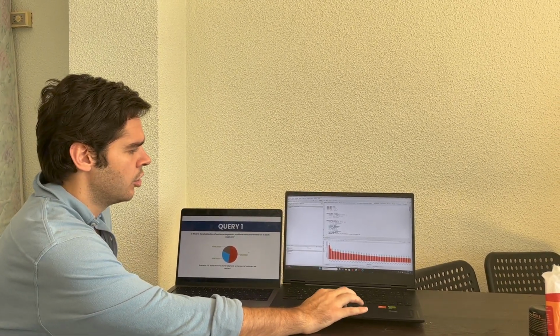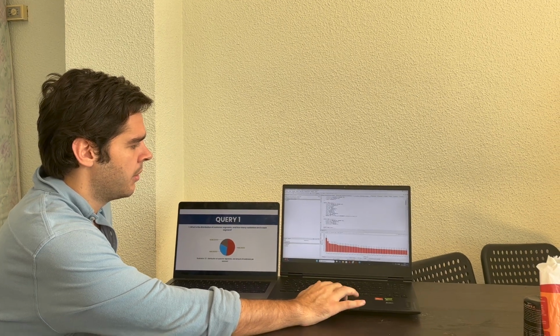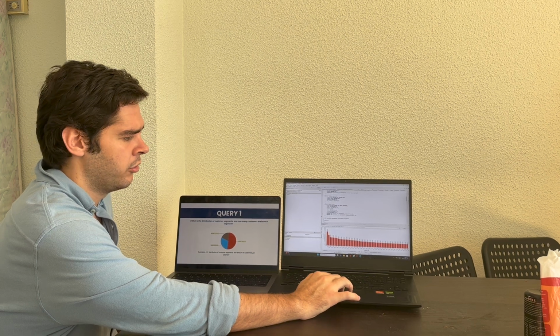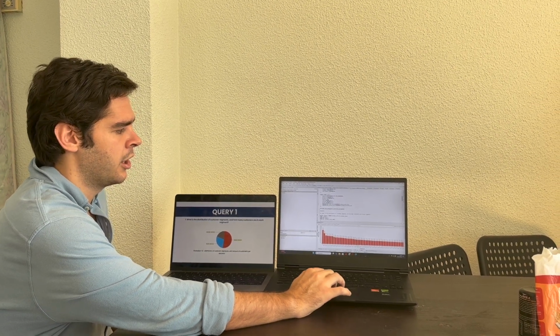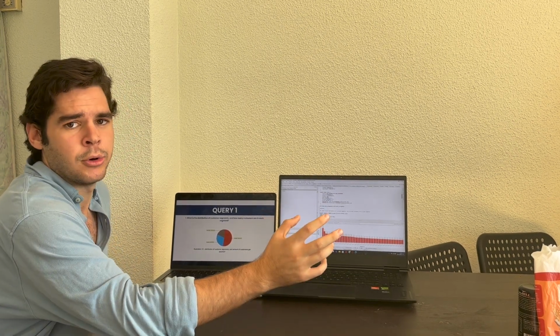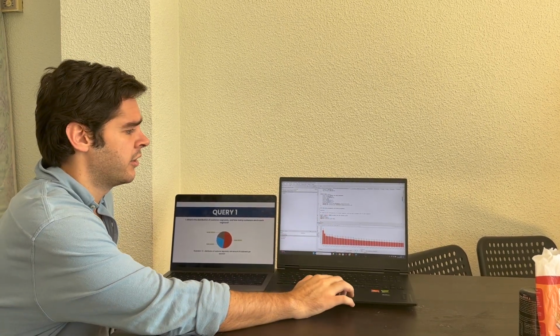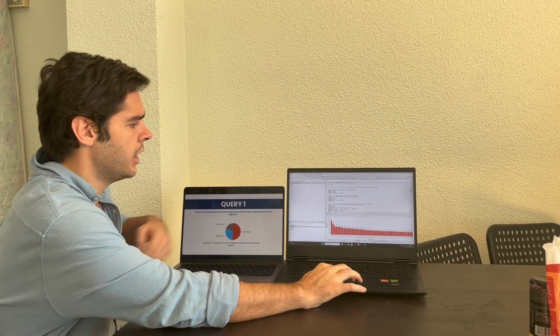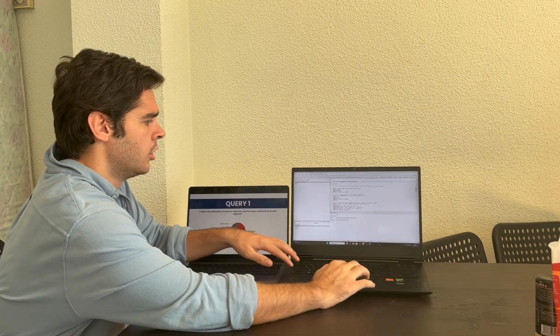We have here the code. We can explain it as well by the time we see the queries. First of all, is creating the tables, following the diagram model, and putting the correct type of the variable, if it is a varchar, a decimal, a date, or whatever. Okay, we need to use this table.